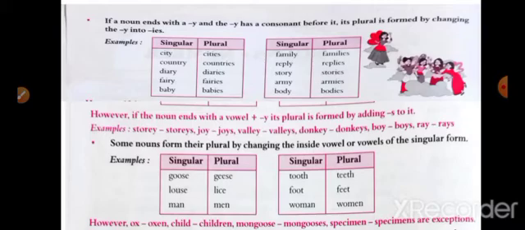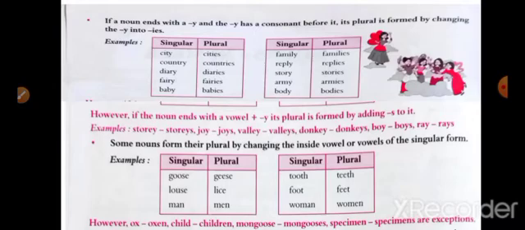If a noun ends with a y and the y has a consonant before it, its plural is formed by changing the y into ies. Examples: city, cities. Fairy, fairies. Baby, babies. However, if the noun ends with a vowel plus y, its plural is formed by adding s to it. Examples: joy, joys.